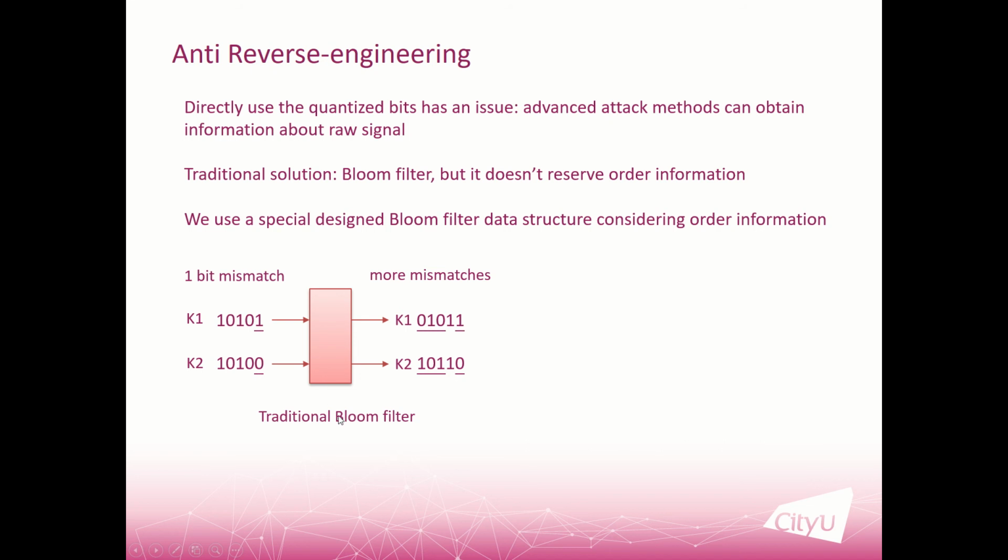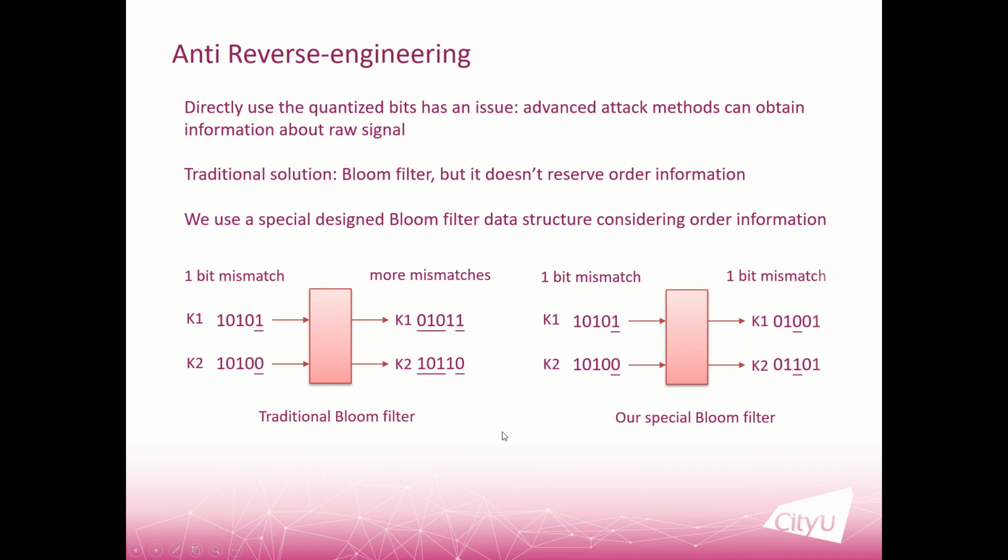For the traditional Bloom filter, the output of key 1 will become like this, and the output of key 2 may become like this, and we may find that there are more mismatches. So in the input there is only a 1 bit mismatch, but there are more mismatches in the output. So this is the traditional Bloom filter. And so we use a specially designed Bloom filter.